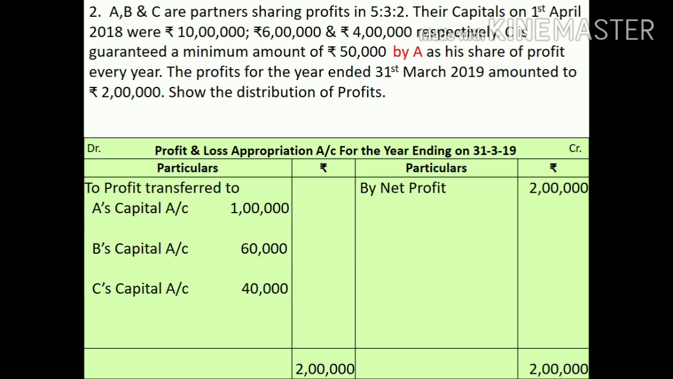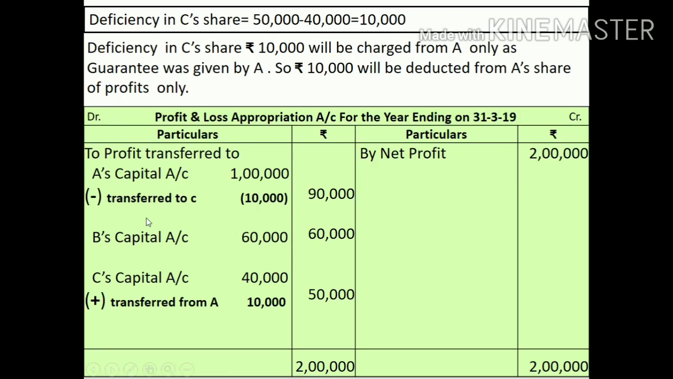This is how we can solve this question. First, we will prepare our P&L appropriation account without considering guarantee. Then we will check how much amount we are crediting to C's capital, 40,000. But the amount of guarantee is 50,000. That means the deficiency is 10,000. And that will be deducted from A's share and transferred to C's share. This is how you can proceed.